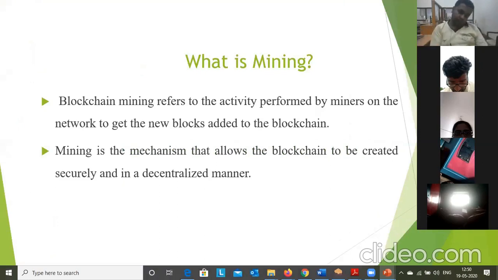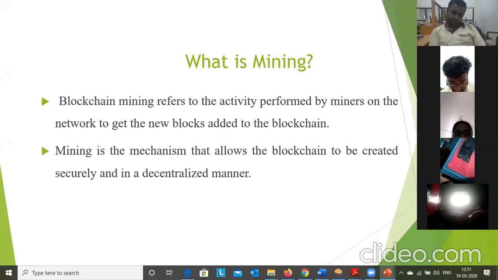What is mining? Mining is done by the miners in the Bitcoin network or blockchain network. Blockchain mining refers to the activity performed by the miners on the network to get new blocks added to the blockchain. Whenever we perform a transaction, that is an unconfirmed transaction. If you want to add that block, we need to perform blockchain mining.